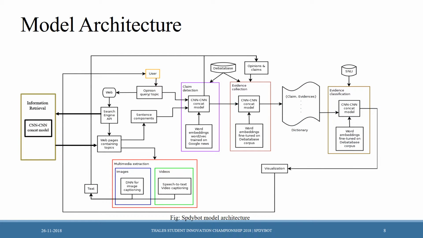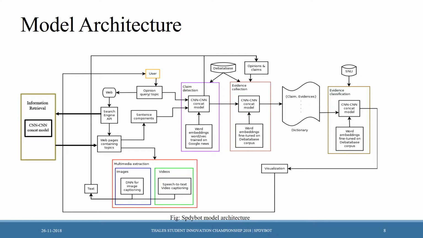I would like to give an overview of our entire model through this architecture. Instead of building a very complex model, we have focused on building subtask-based multiple specialized models which are simple to design, very efficient and easy to interpret. We have divided our entire task into 4 subtasks, namely information retrieval, claim detection, evidence collection, and evidence classification. Also, it is an end-to-end learning model.